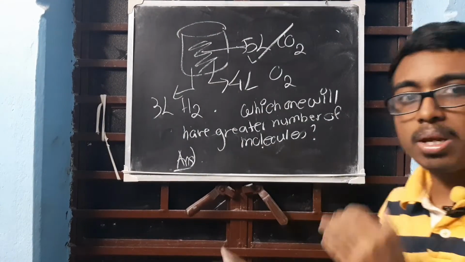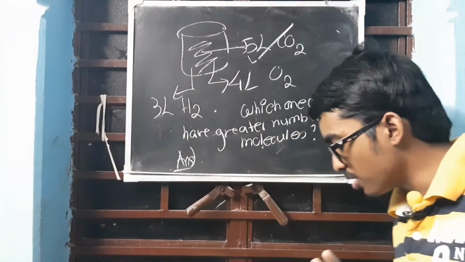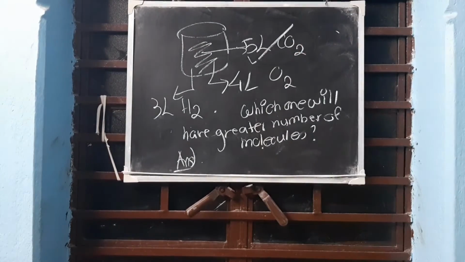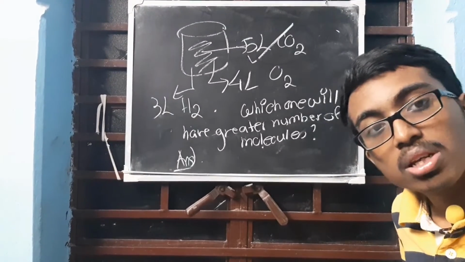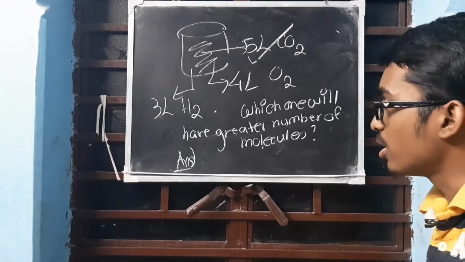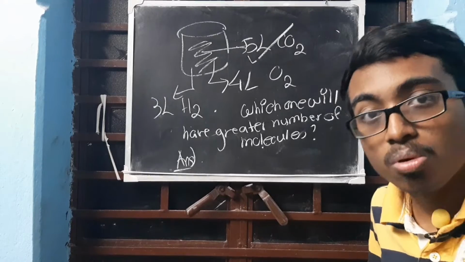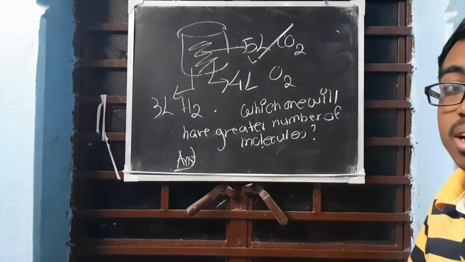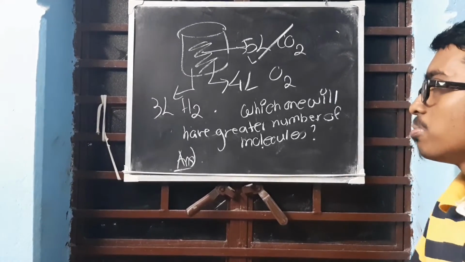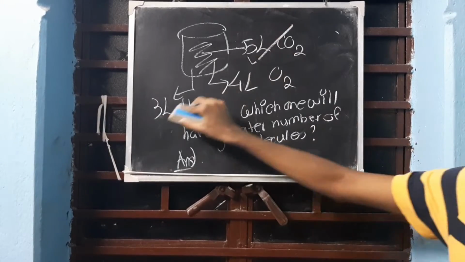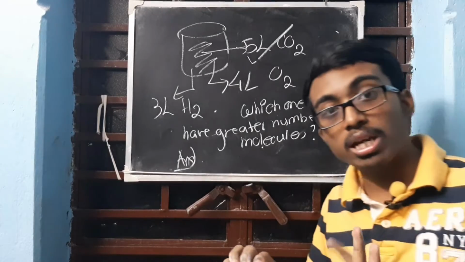Clear? Density is equal to mass by volume. I am not going into physics now. The thing is that if you increase the volume, your number of molecules is also going to increase. Here 5 liter CO2 is there. CO2 has a molar mass of 44 gram. From there you can calculate its density, but we do not need to. The point is that when you increase the volume, your number of molecules increases. As simple as that.